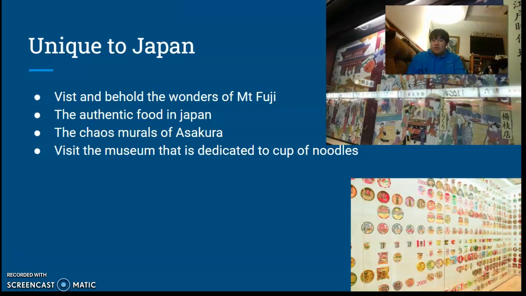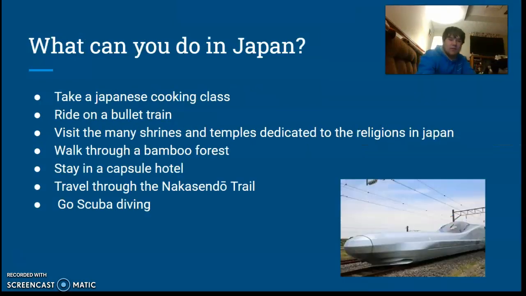Some things that are unique to Japan are the beautiful Mount Fuji, like I've previously stated, the authentic food that you could find there, the chaos murals, which you can see in the image there, and there's also a museum dedicated completely to the cup of noodles.